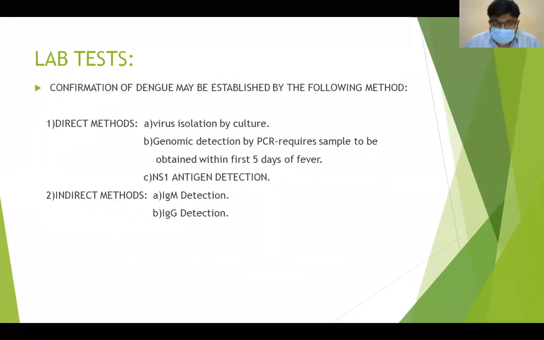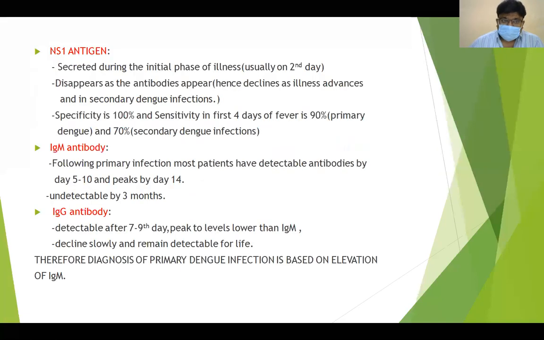Confirmation of the diagnosis of dengue may be by two methods: the direct method by virus isolation, NS1 antigen detection or PCR, and the indirect method by IgM and IgG detection. NS1 antigen usually gets secreted during the initial phase of illness, usually by the second day.